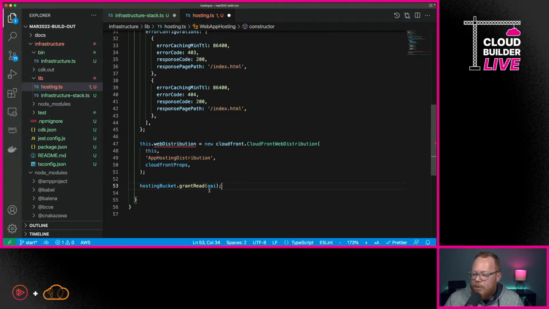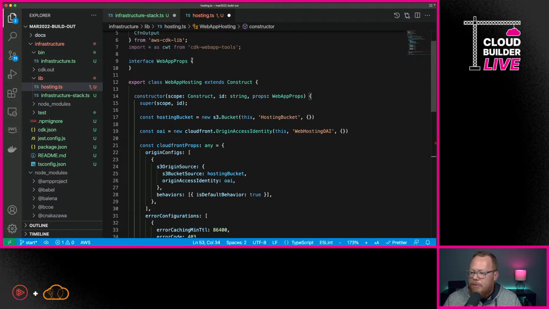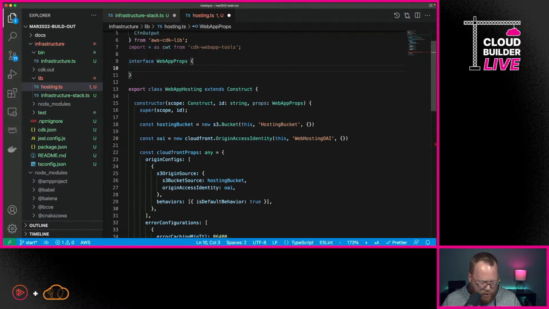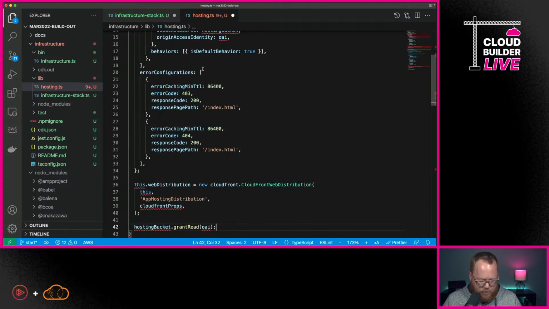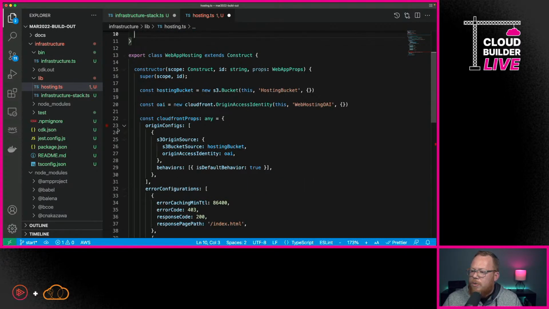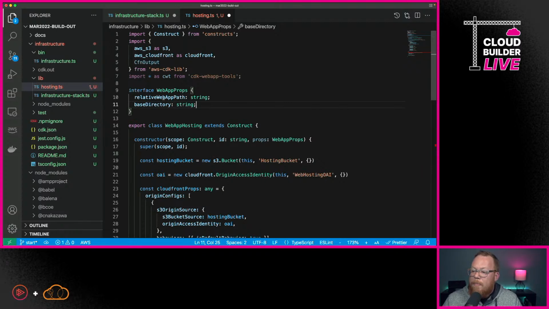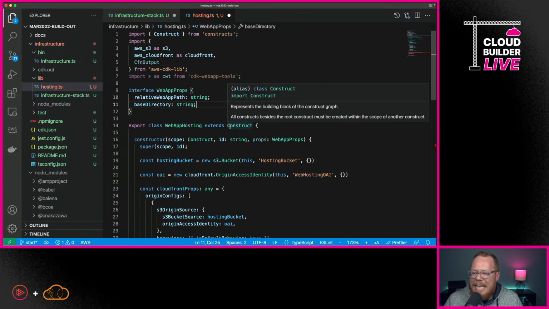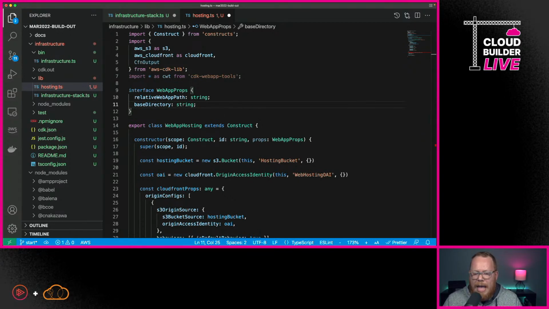Now that we have that in place, you'll notice here that we do have a little bit of an error. That's because we need to go through and actually create a variable for this, which we'll do in just a bit. But what we need to do next is specify some of our own props. So here, I'm going to go under WebAppProps, and we're going to say that we need to pass in a relative web app path and a base directory. And this is what's going to give it a reference into our specific web application.